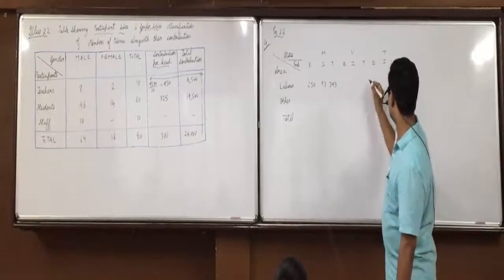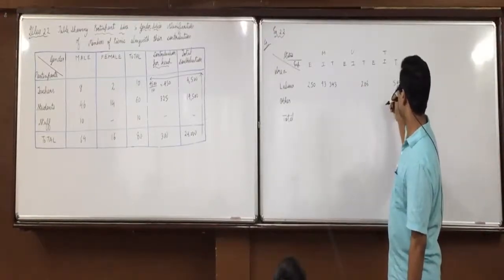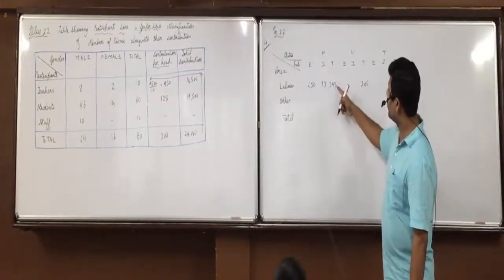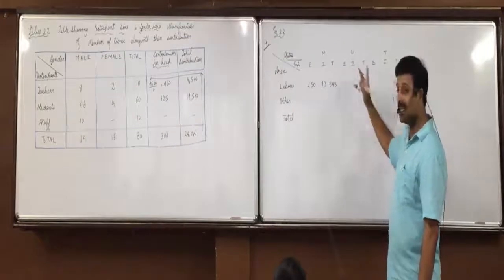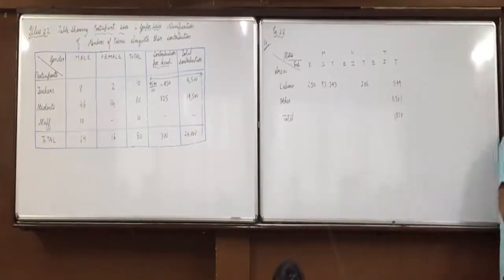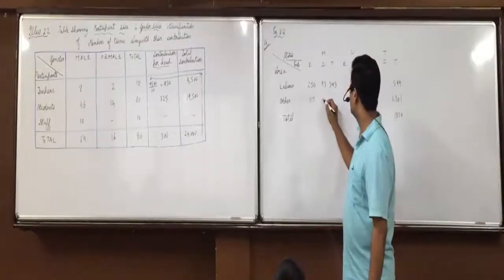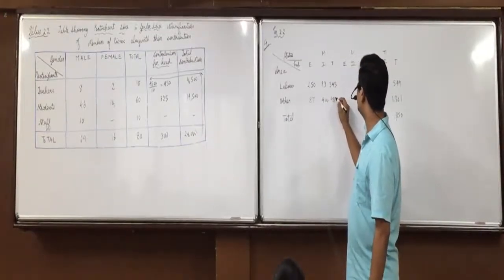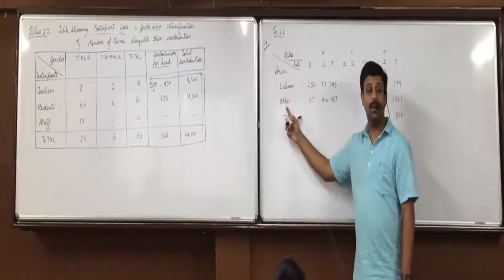549 minus 343, 206. 549 total, 343 married, so 549 minus 343, 206 unmarried. Any doubt in this? Further, the number of experienced and inexperienced women from other area are 87 and 400, so 487. Experience and inexperience from other area.